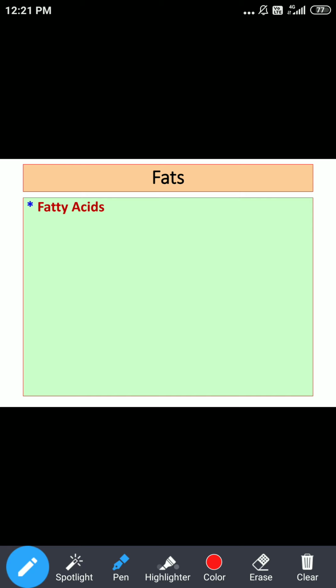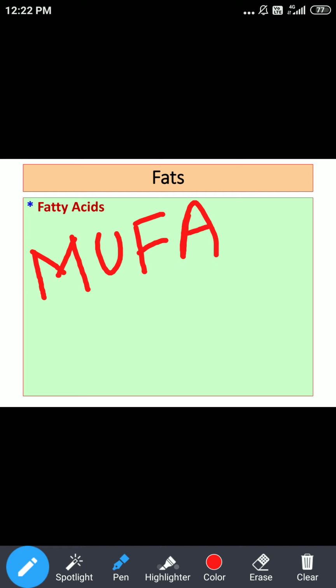Regarding unsaturated fatty acids, we again divide them into two parts. Unsaturated fatty acids are divided into monounsaturated fatty acids, MUFAs, and the second category, polyunsaturated fatty acids.